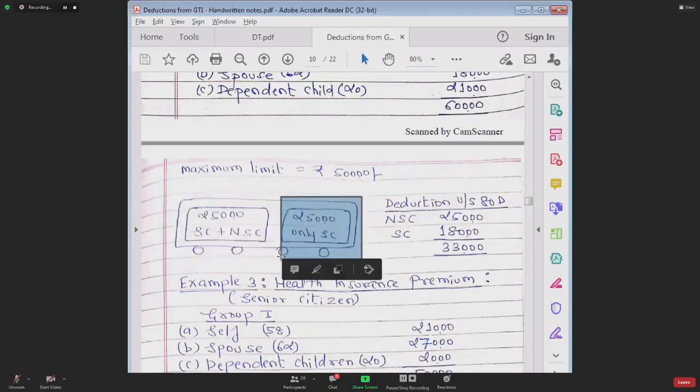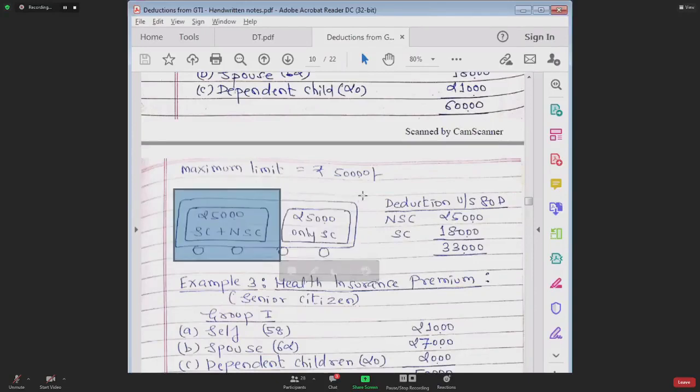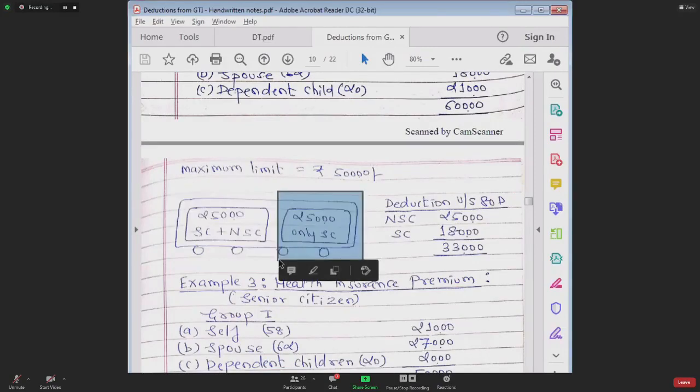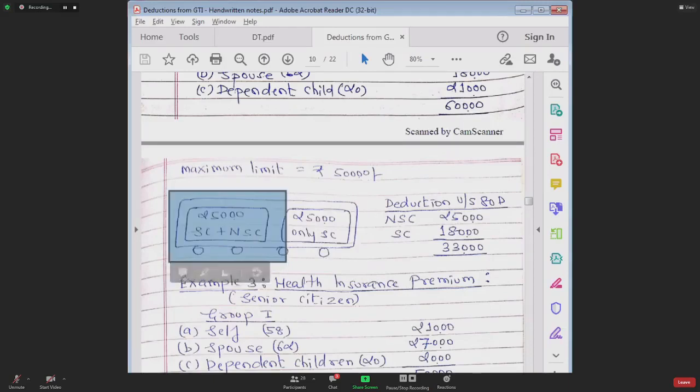Take the example of a bogie. In the general bogie, who can travel? Senior citizens as well as non-senior citizens. In the special bogie, who can travel? Only senior citizens. First of all, what should you do now? Whatever premium you have paid, you should try to take advantage of the general bogie.